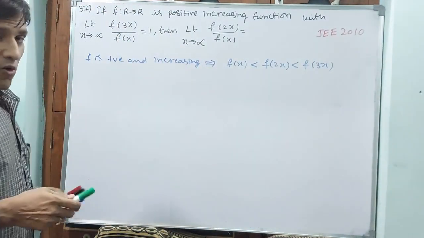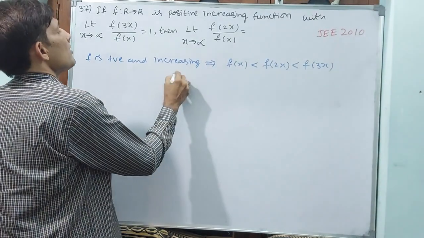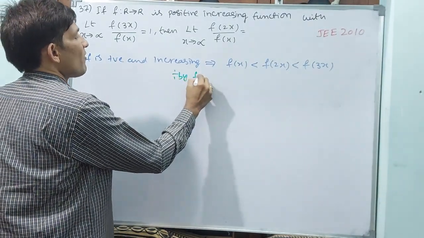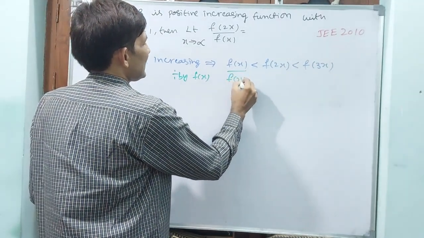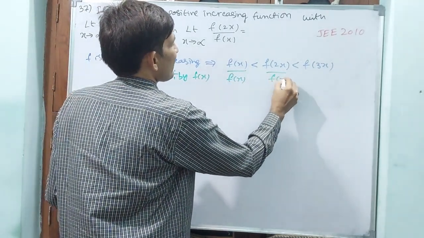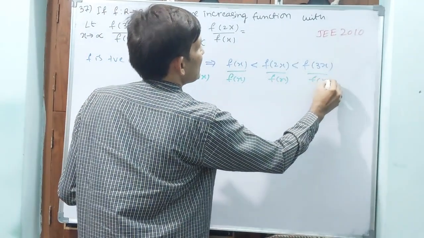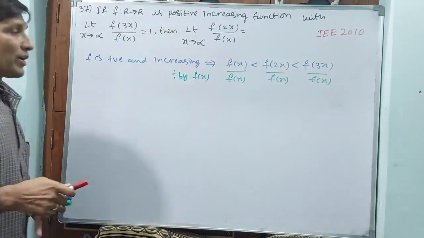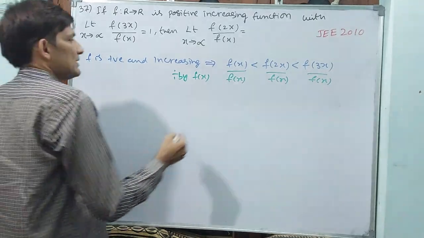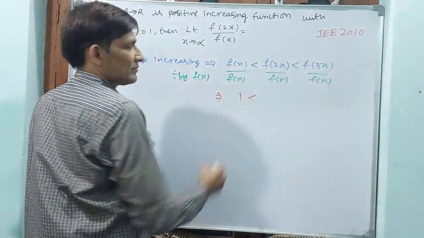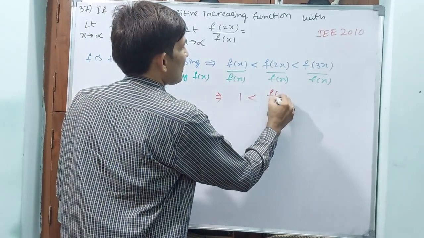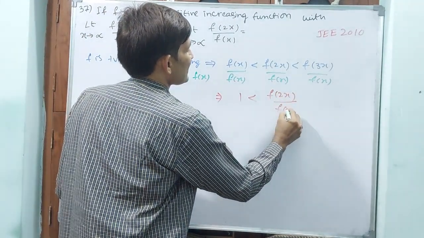Now what I do, I will divide it by f of x. If I divide by f of x, f of x by f of x is 1. This is going to become f of 2x by f of x.